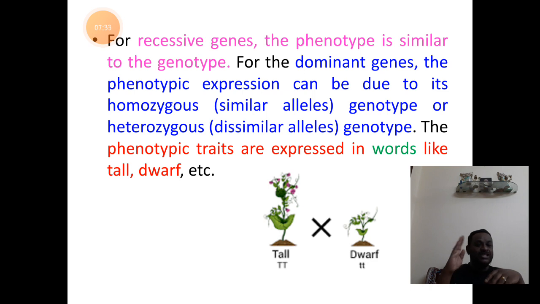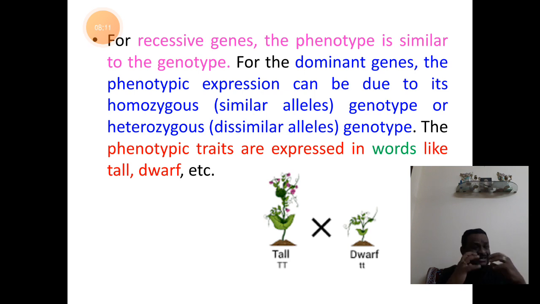So remember, genes express a character. This character expression is under the control of functional genes, and these functional genes are represented on the homologous chromosomes at a particular locus by means of two subunits, two alternative forms. Each of these is called an allele. These two alleles can be either dominant or recessive, or both together. If one is dominant and the other is recessive, only the dominant character gets expressed, according to Mendel.